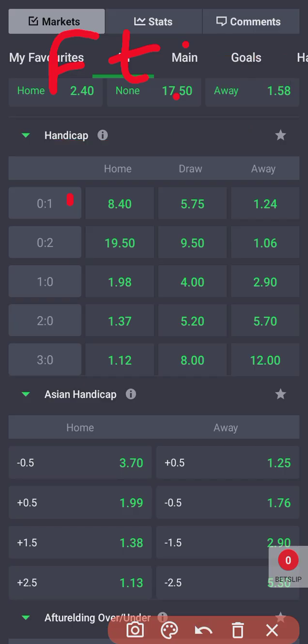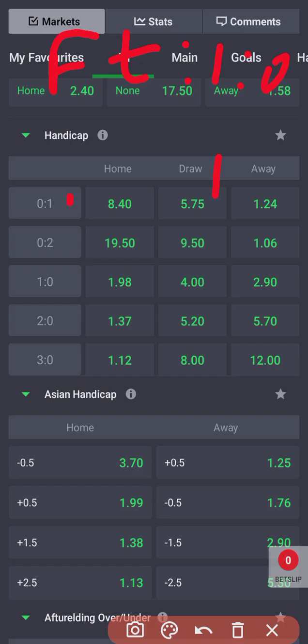But if at full time the game ends 1-0 in favor of the home side, then it becomes a draw. If we add the handicap, it becomes 1-1.